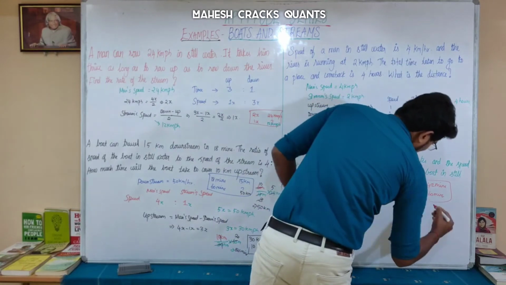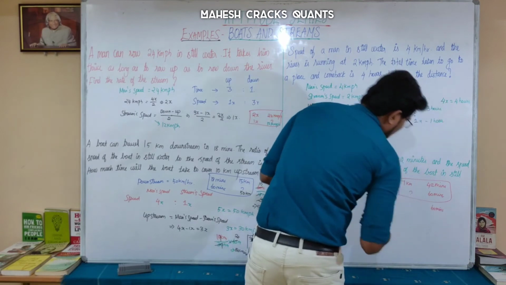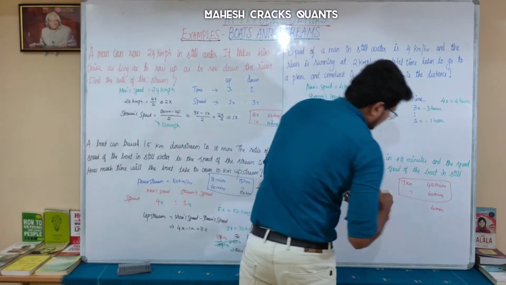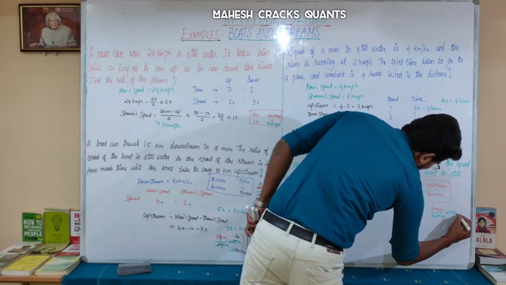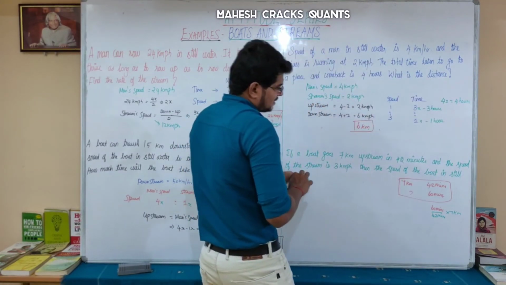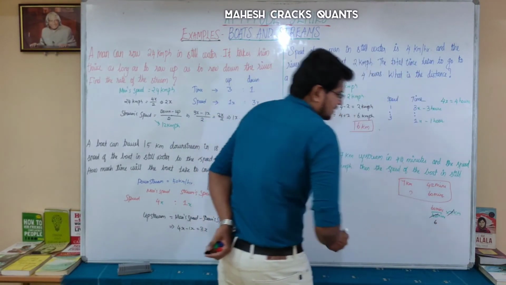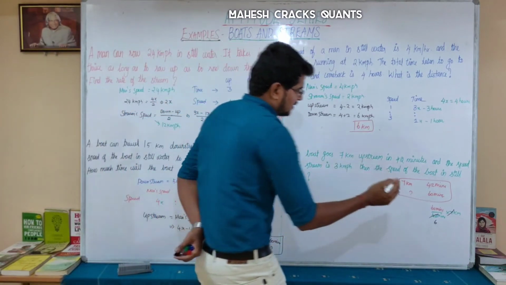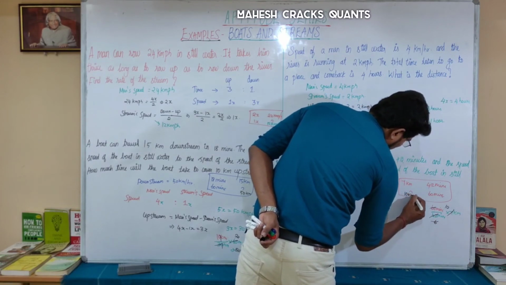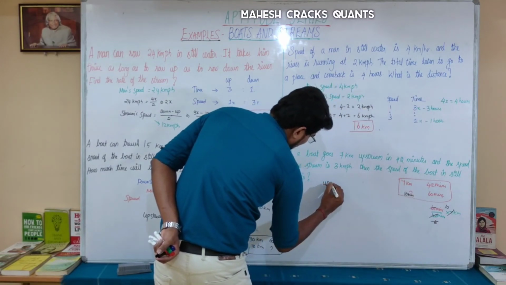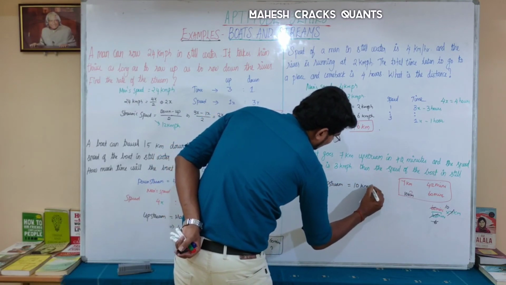So 60 is what you have to find. You have the value for 42 minutes, which is 7 km. So cancel this, you will get the answer. Cancel 7. How many times of 7 is there in 42? 6 times. So 6 times 7 is 42. And then how many times of 6 is there in 60? 10. So the answer is 10 km. So what is upstream speed? Upstream is equal to 10 km per hour.